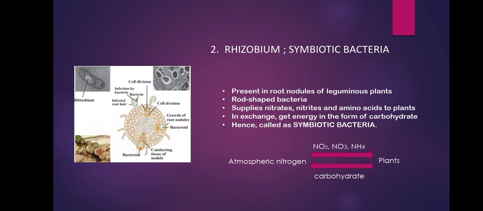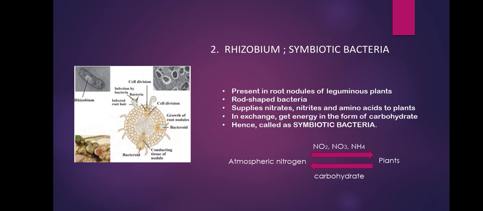Now when they live there, what do they do? They absorb the atmospheric nitrogen and convert it into its compounds: NO2, that is nitrite, NO3, that is nitrate, and NH4, that is ammonia.